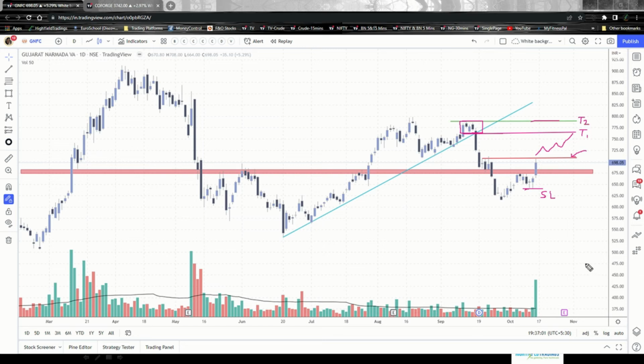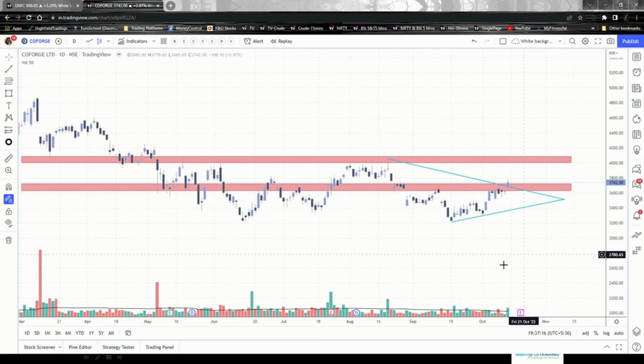Clear and simple, right? So this was all about GNFC. Let's move on to the next script. That is Kofuge. I'm sorry, just a moment. Let me get back to the cursor.